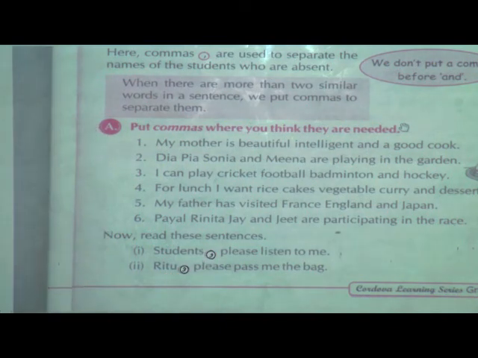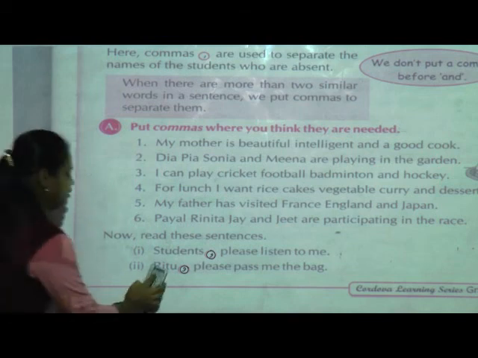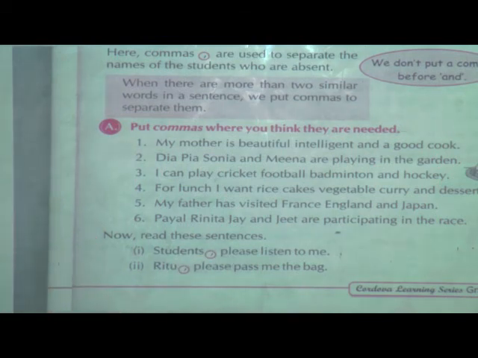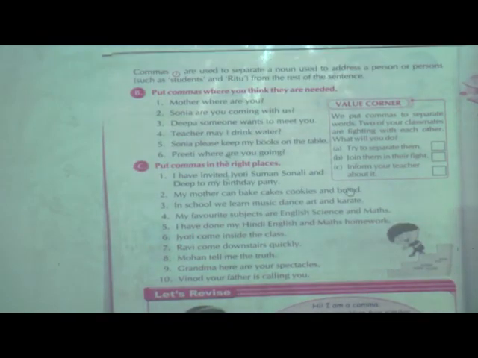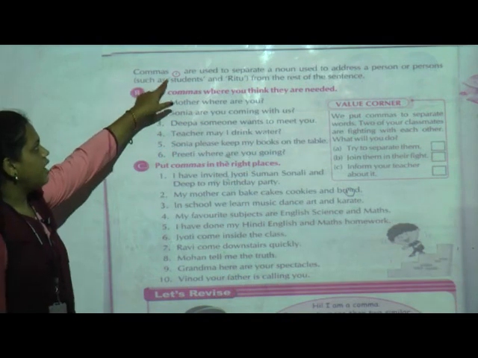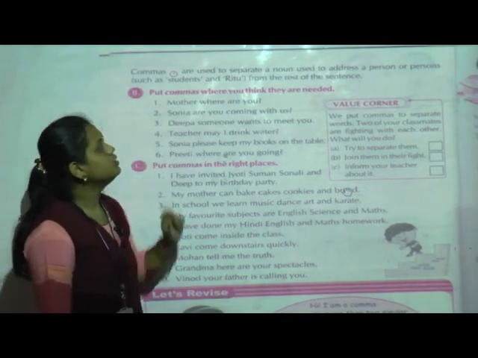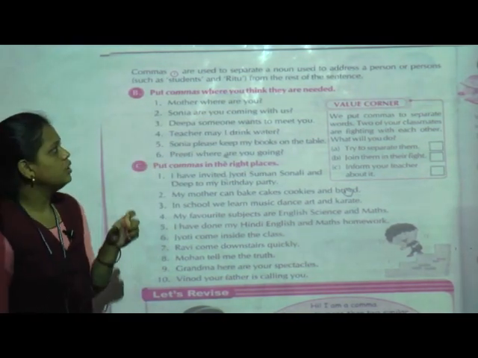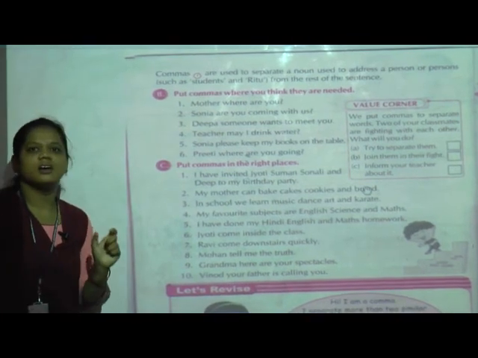See, think about it. Why is it given? Because these are nouns. So we have to separate the nouns. Commas are used to separate a noun that is used to address a person.